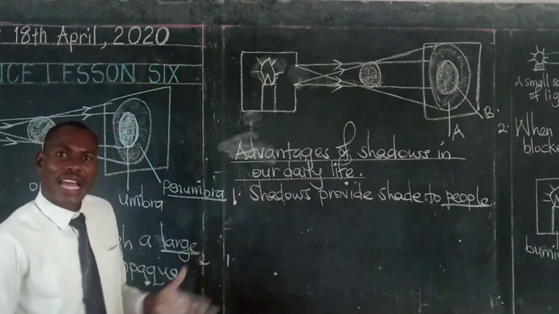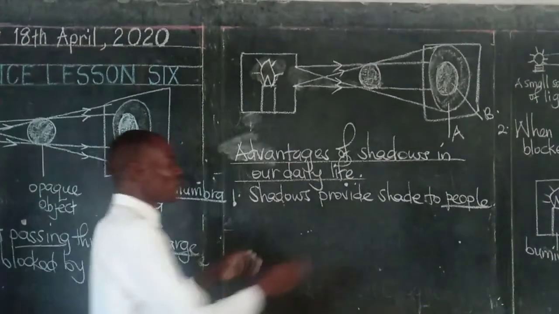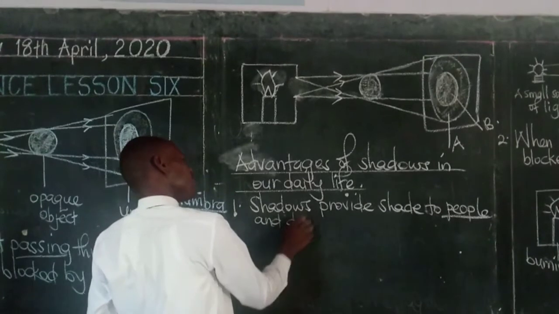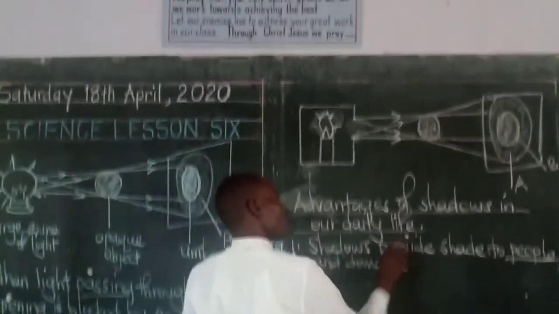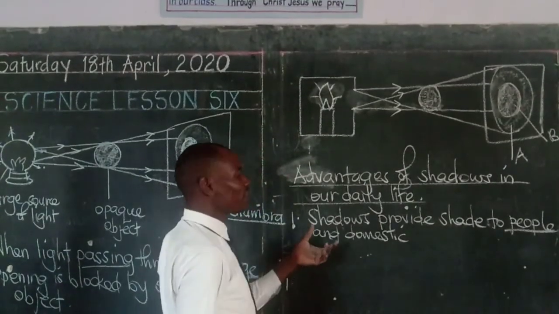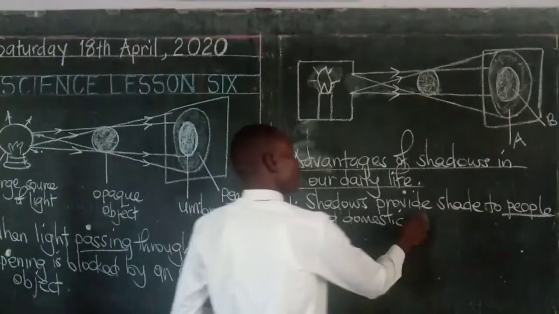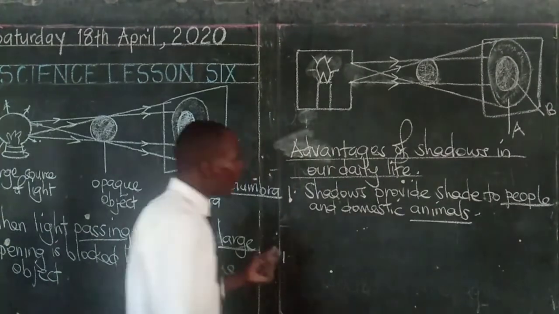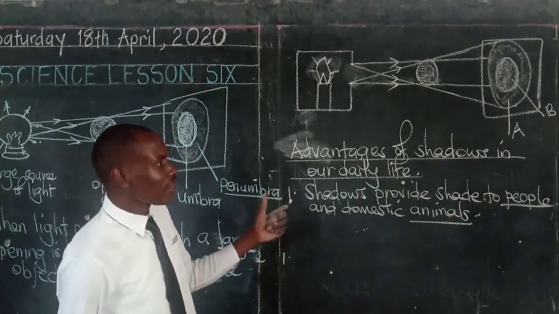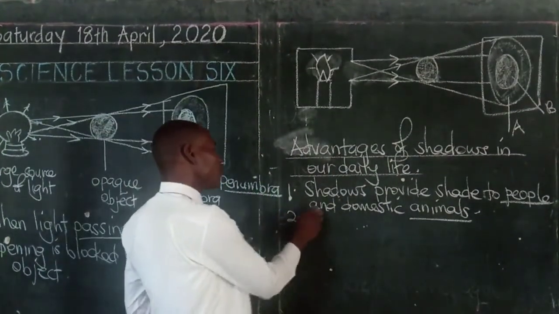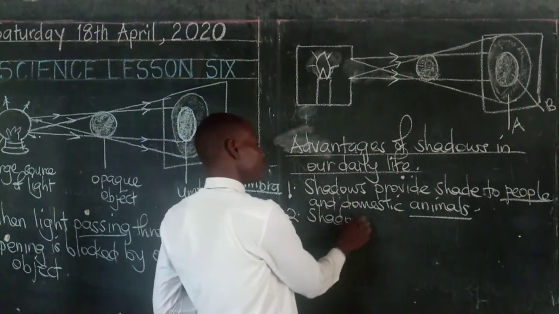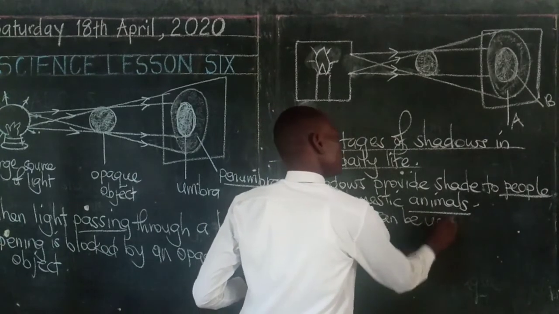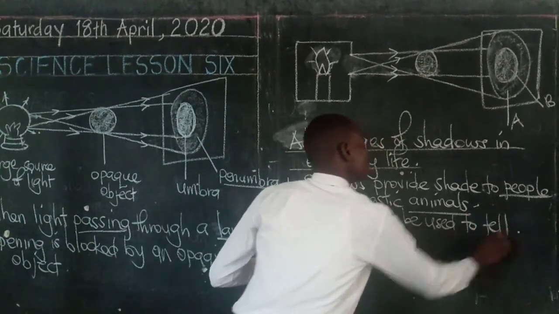Not only people, even animals, our domestic animals. So let's say shadows provide shade to people and domestic animals. Our animals can rest under the shades of trees. Well, thank you very much, boys and girls. Now, that is one. Number two, shadows can be used. Shadows can be used to tell time.